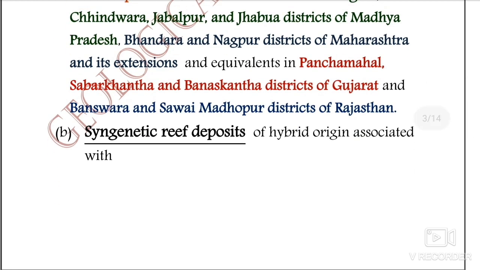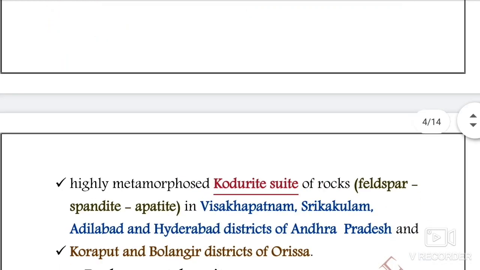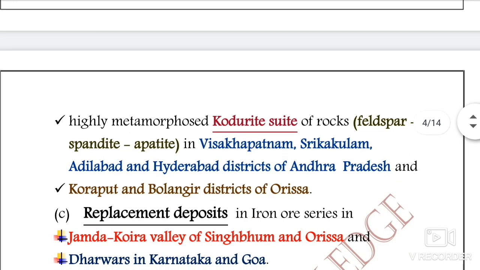The second one is the syngenic reef type deposits. They are of hybrid origin and they are associated with highly metamorphosed khondalite suite of rocks. So what is the composition of these rocks? That is feldspar, spandite and apatite, meaning phosphorus bearing, and they occur in Visakhapatnam, Srikakulam, Adilabad and Hyderabad district of Andhra Pradesh. So their occurrence is very important.